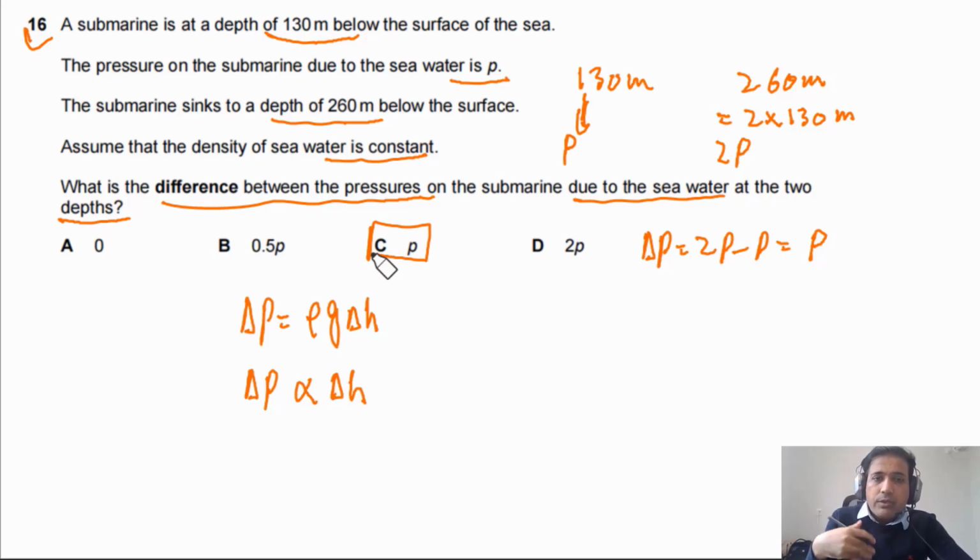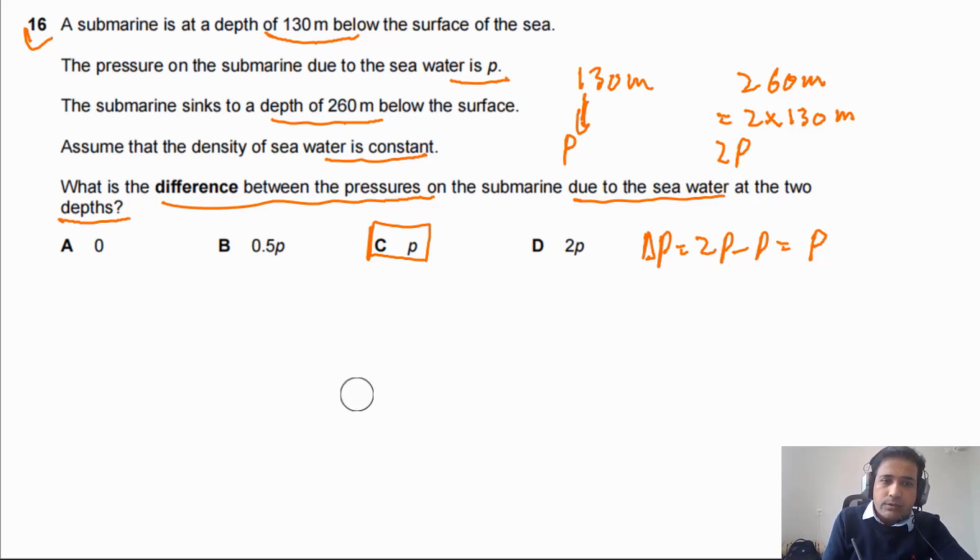Now let me explain this step by step, a little bit in detail, so you will be able to answer this one in a nicer way and develop your concept. First of all, at 130 meters, what is the value of the pressure? P is equal to rho G times 130 meters. This is the H.